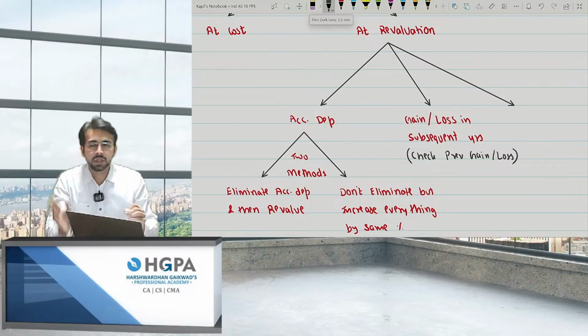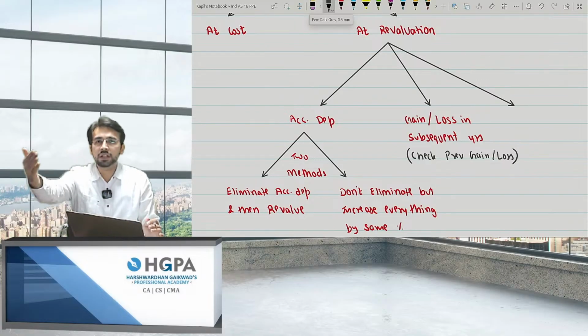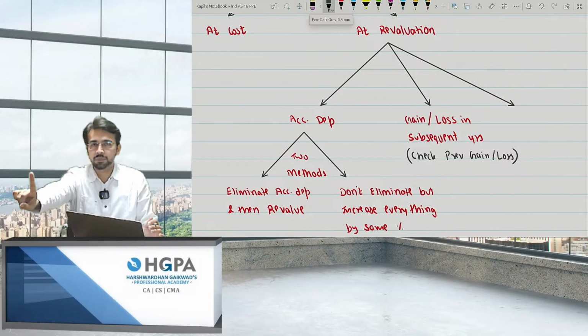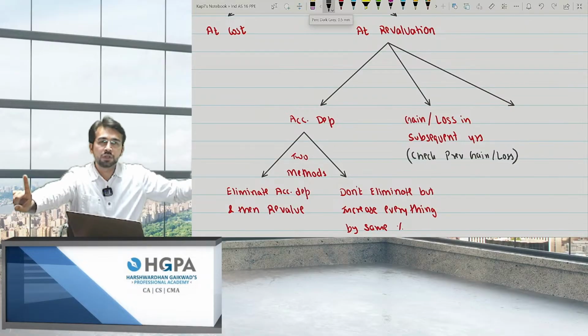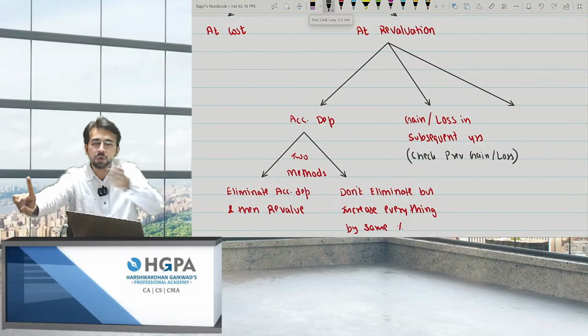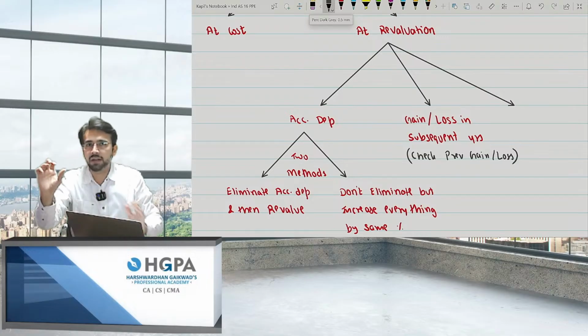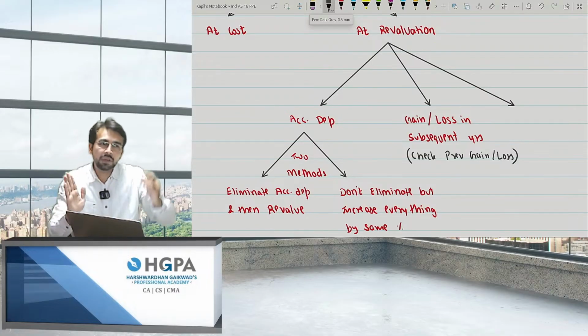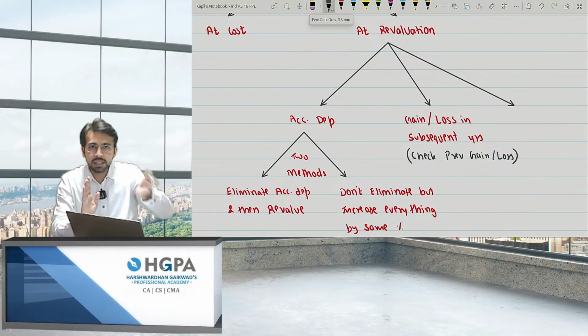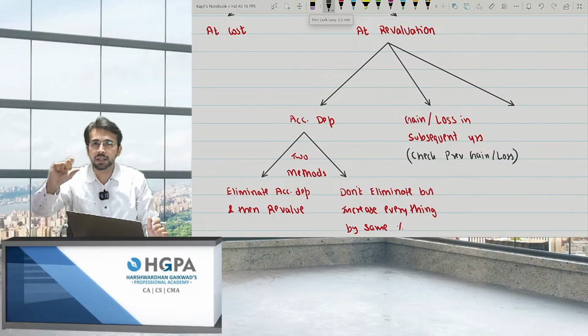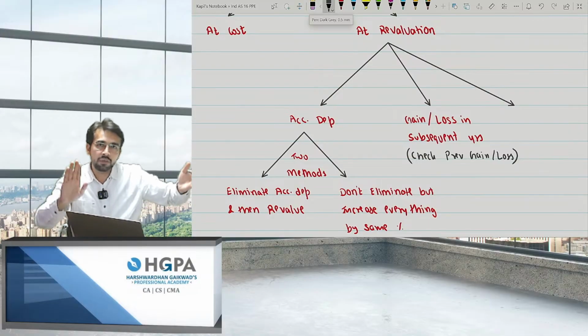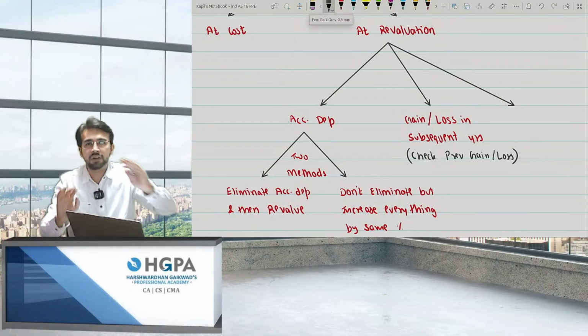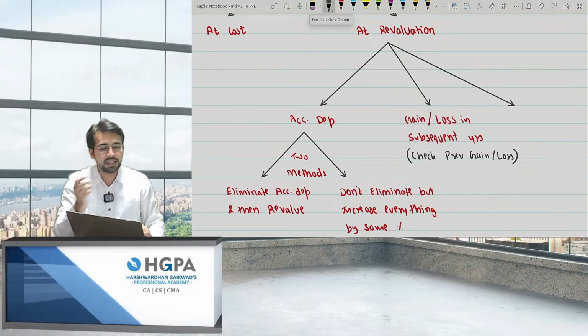For example, if there was revaluation gain of 1000, and now I'm getting loss of 800, so I will not go to P&L directly. I will go to OCI because I was already having a gain of 1000. But if the loss exceeds my gain, say the loss is 1500, I will take 1000 to OCI and 500 will go to P&L, right? Always check the previous year gain.